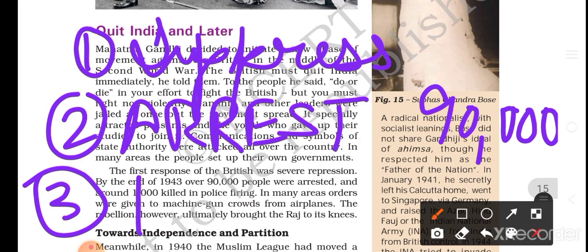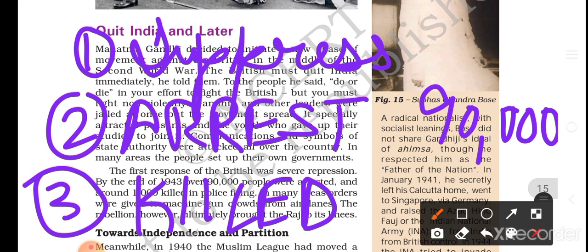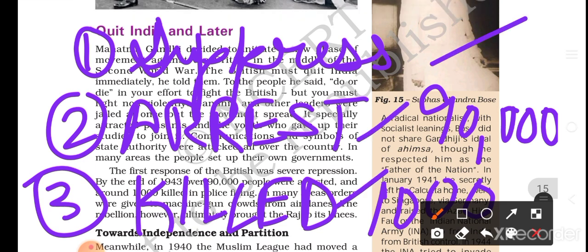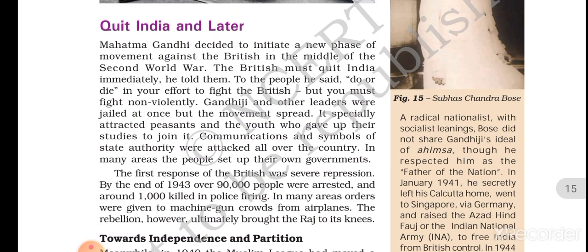So they also killed a lot of people. This was the third way they tried to suppress this revolt, and 1,000 people were killed in this. So first was suppress, second was arrest, and third was kill. This is how they tried to suppress this revolt.